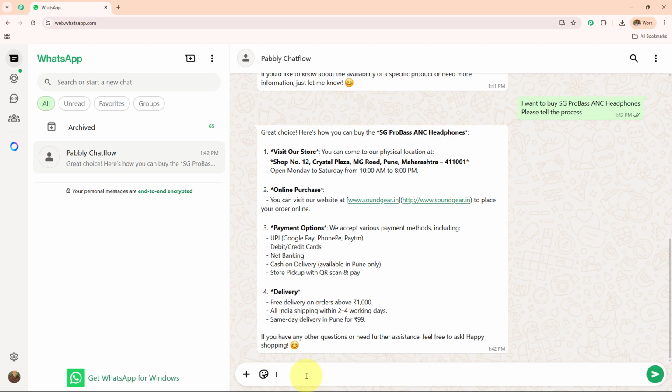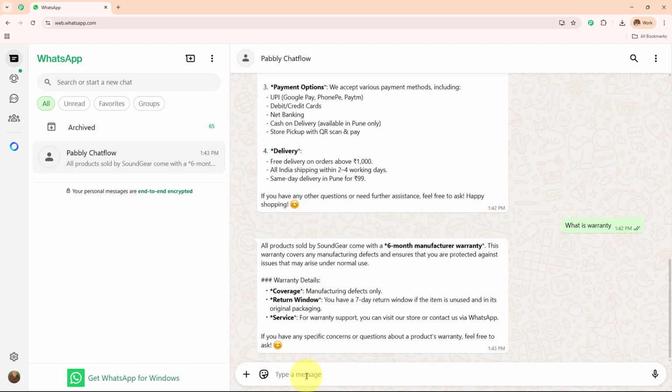Now let's suppose I want to write, "What is the warranty?" So here it has given me the complete warranty detail. "All products sold by Sound Gear come with a 6-month manufacturer warranty. This warranty covers any manufacturing defects and ensures that you are protected against any issue that may arise under normal use." We have received the warranty details. So whatever questions I'm asking about the product and this business, it is automatically giving me a detailed answer with all the complete, factual and technical knowledge.